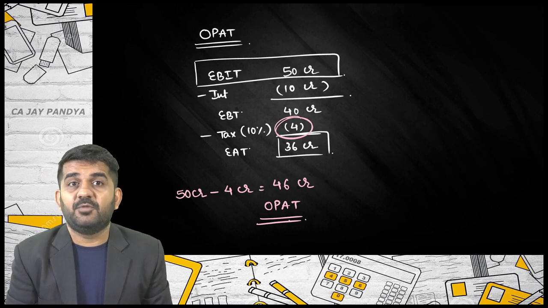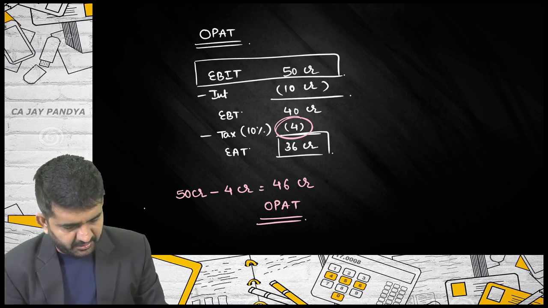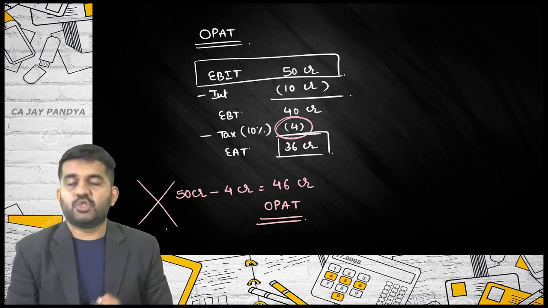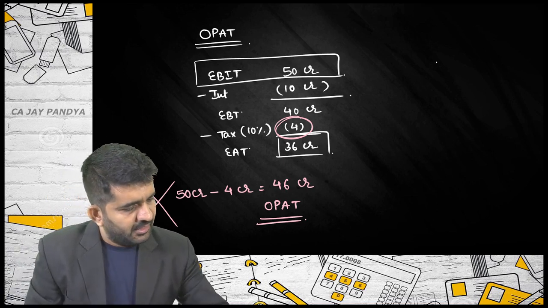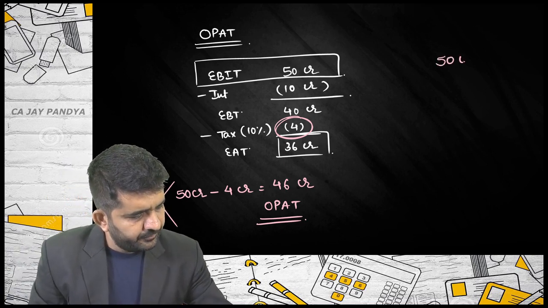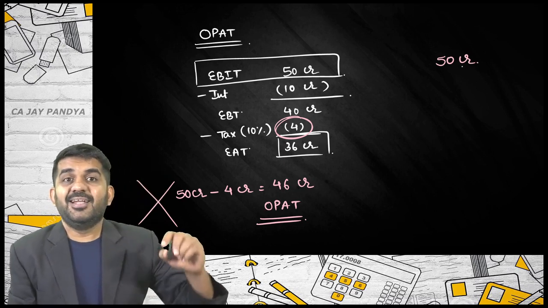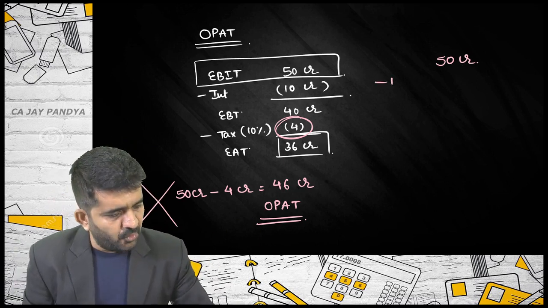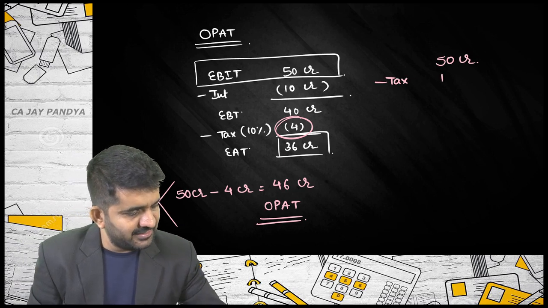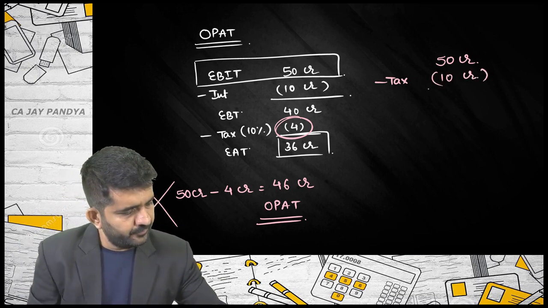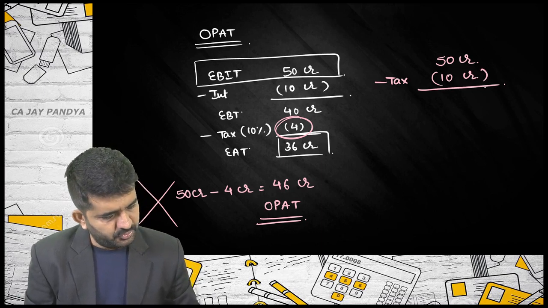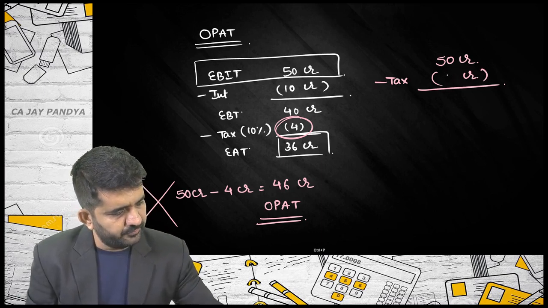But in real life this is not done. Please try to understand. This is also one of the concepts that is not done. What they do is this. They take 50 crore. They deduct a tax from it, minus tax 10%, 5 crore.